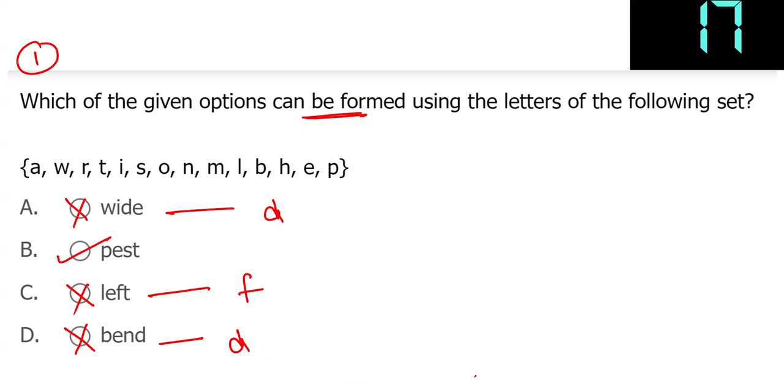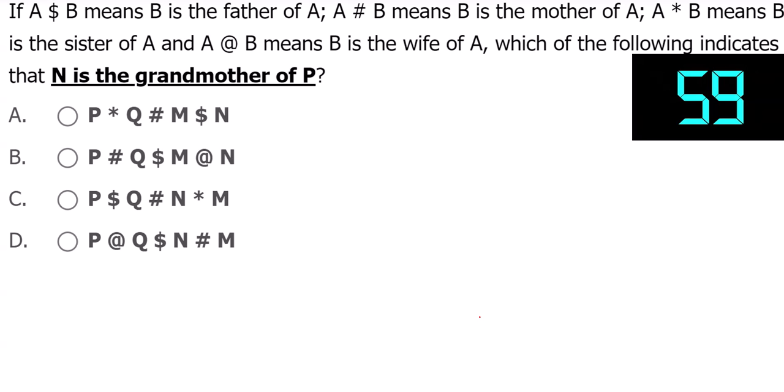Now see the next one. Yeah, blood relation question. We want N is grandmother of P, and here also they gave the relation from B to A, reverse direction. First of all, grandmother means N must be female, right?